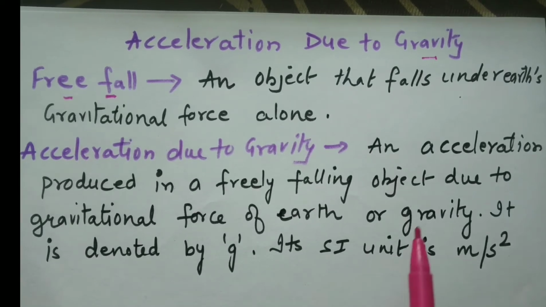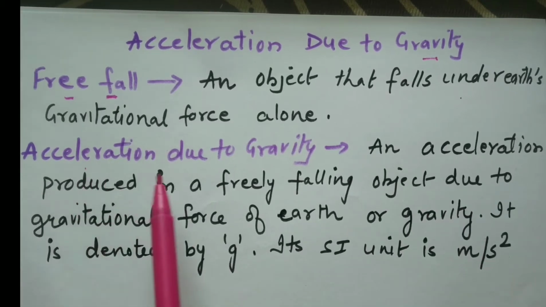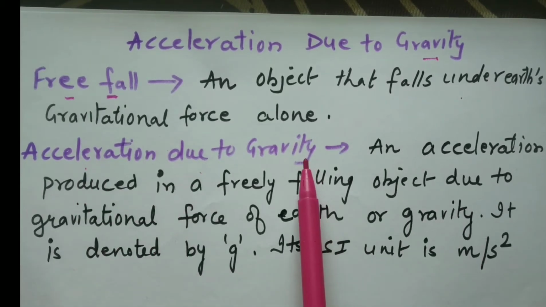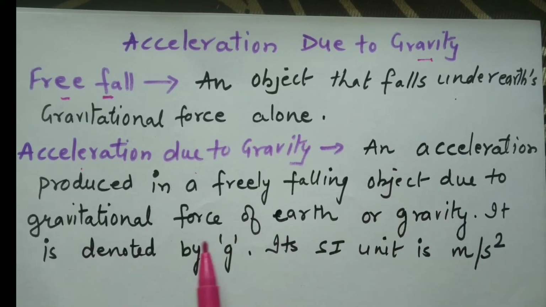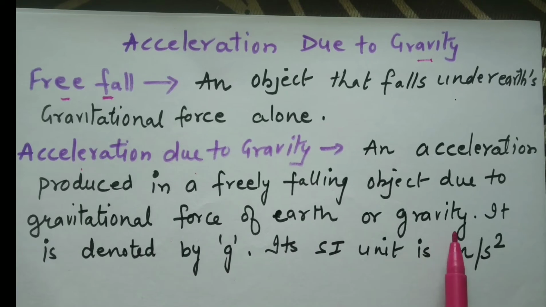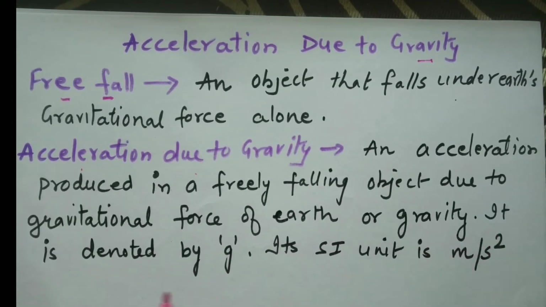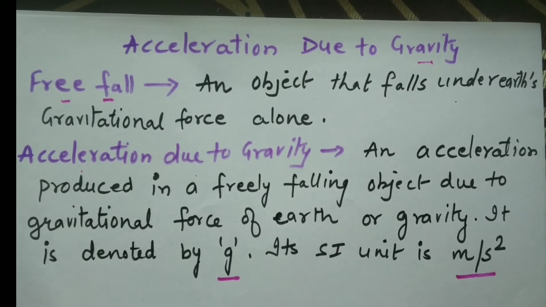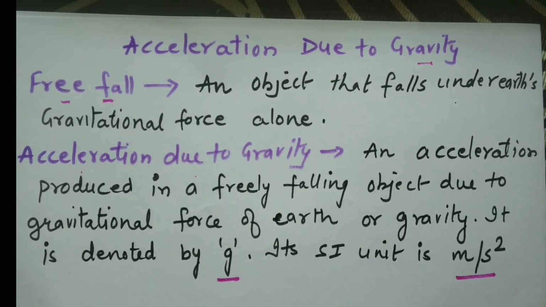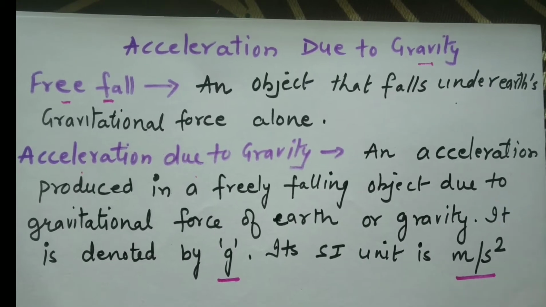So we call that acceleration as acceleration due to gravity. So an acceleration produced in a freely falling object due to gravitation force of the earth or gravity is known as acceleration due to gravity. It is denoted by small g and its SI unit is meter per second square, the same as the SI unit of acceleration. So let us derive the mathematical expression for this.